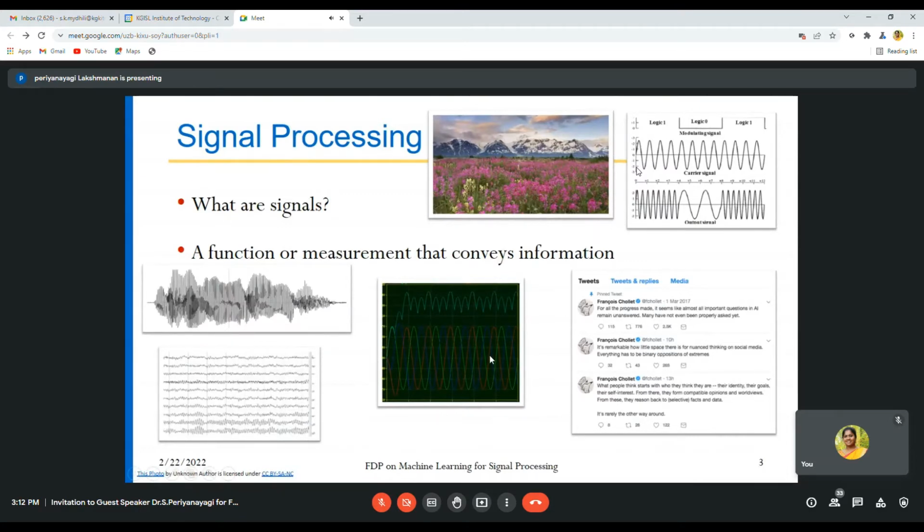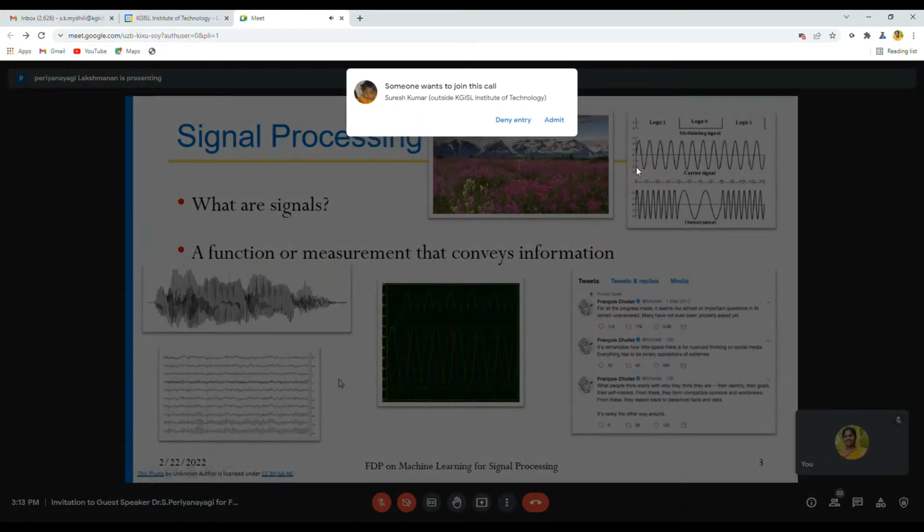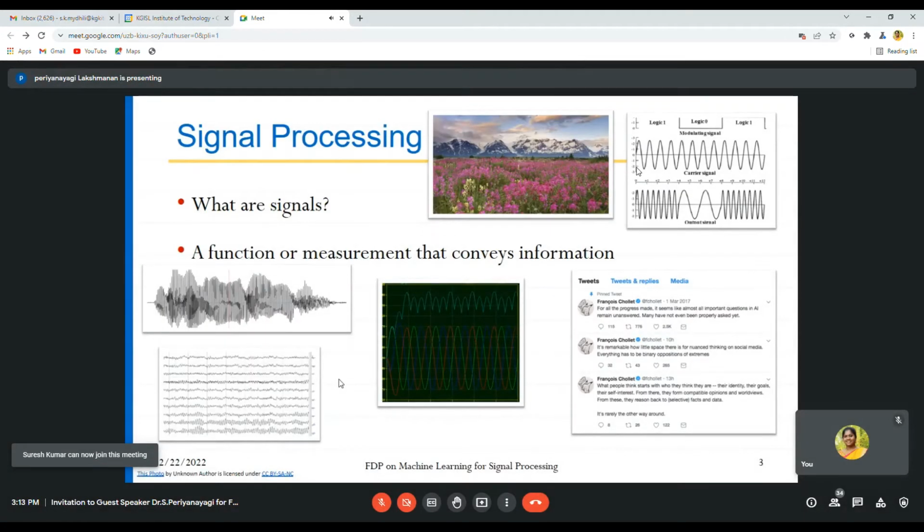And coming to this, it is nothing but a power signal. You have three phases of a power signal: a green, a blue, and a red color signal. This is an indication of a power signal. If we measure the power signal, it will look like this. And coming to this signal, it is nothing but an EEG signal, which is a brain signal. You all know that for any activity, whatever we think and do, a signal is generated. That is nothing but an EEG signal. So these are some samples of signals.